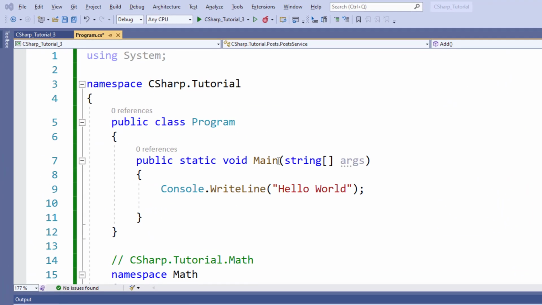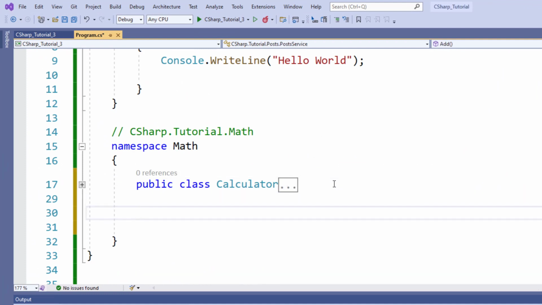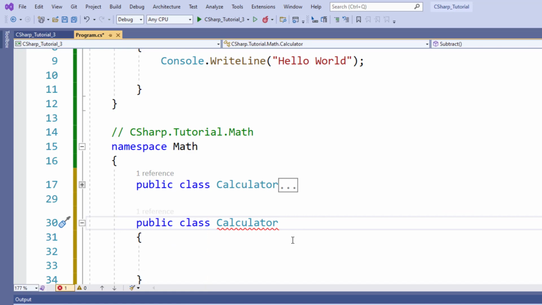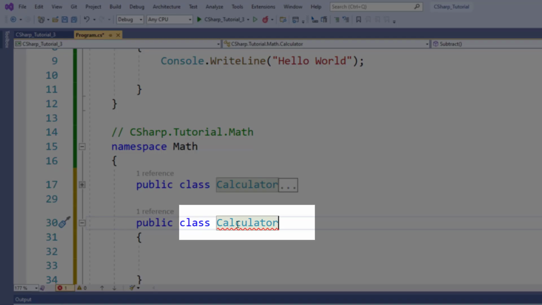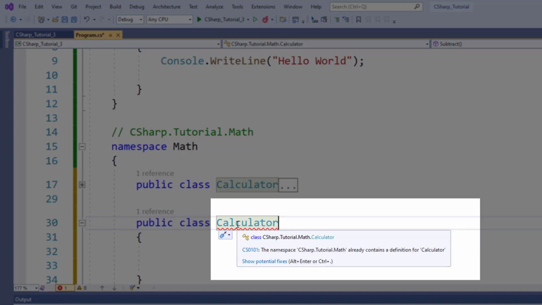So let's go back to Visual Studio now and let's try to create a class with the same name as Calculator in the namespace C#.tutorial.math. This red squiggly line is telling that there is an error. If I hover over this line, it tells me that the namespace already contains a class with the same name. So a namespace cannot contain two classes with the same name, and that's how the name collision is avoided.